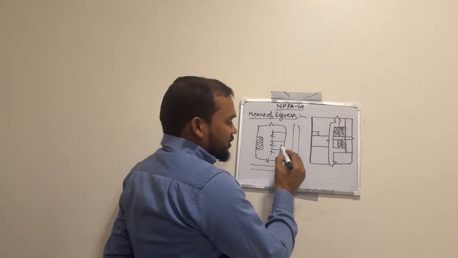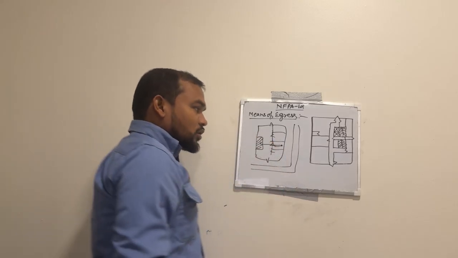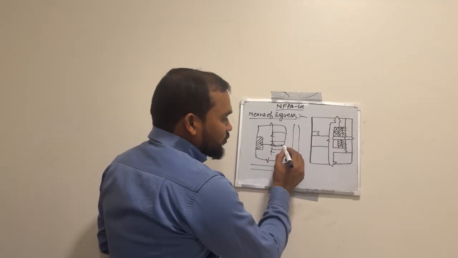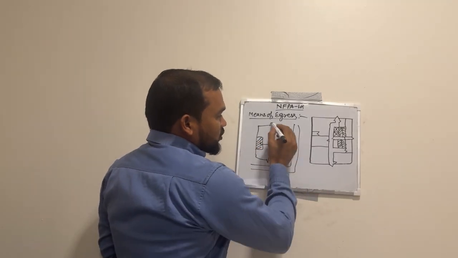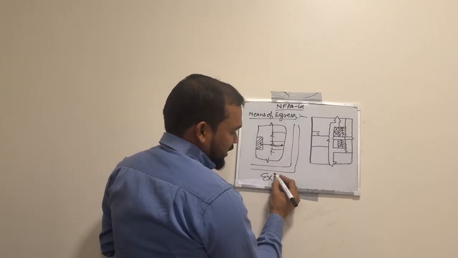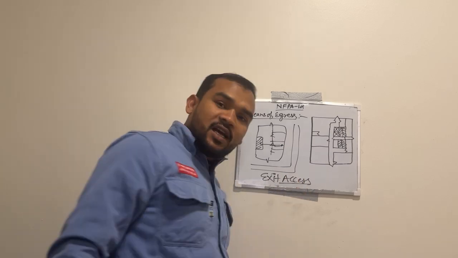From this point to the door, to the staircase enclosure or any door, is called exit access.